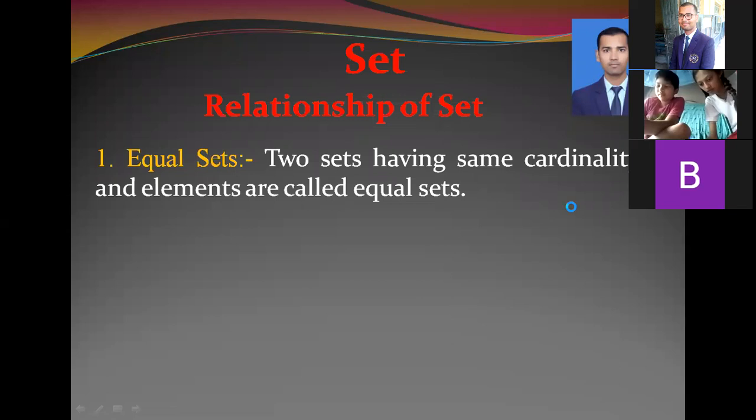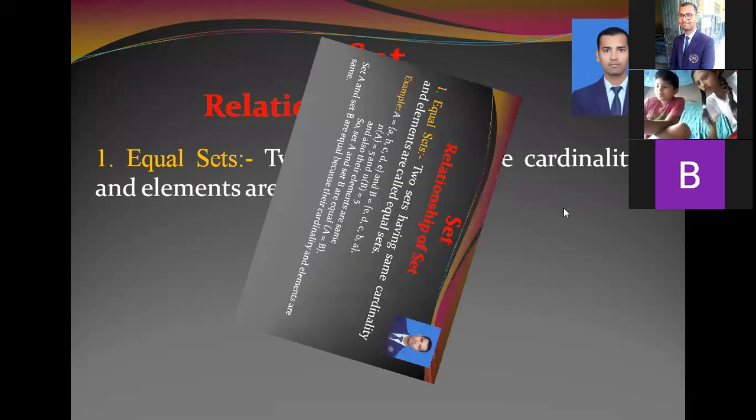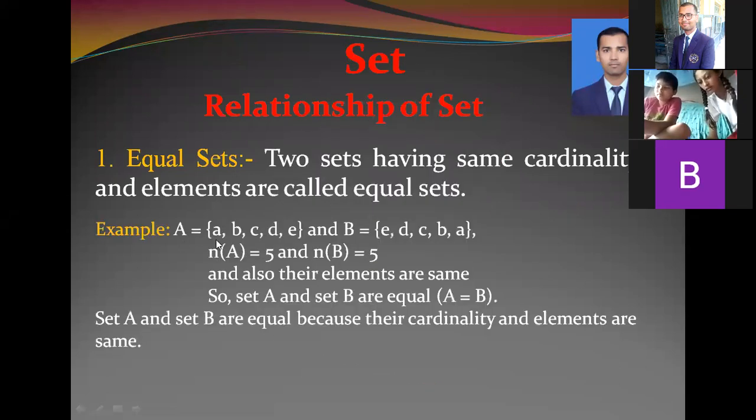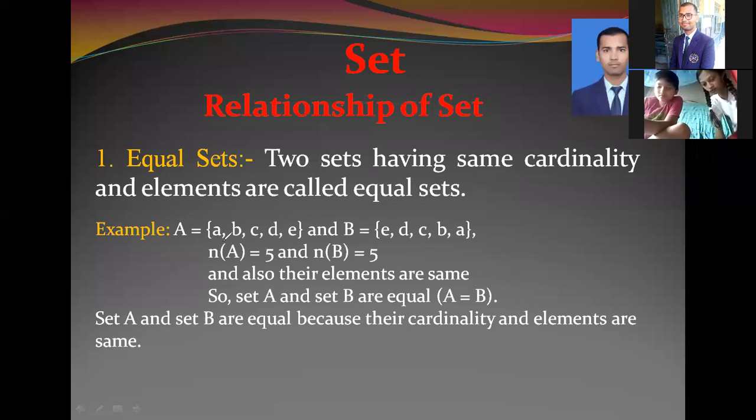For example, suppose A is equal to {A, B, C, D, E} and B is equal to {E, D, C, B, A}, where the cardinal number of A is equal to how many elements are there? 5. 1, 2, 3, 4, and 5. Similarly, the cardinal number of B is also 5.